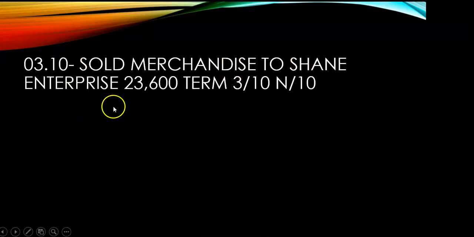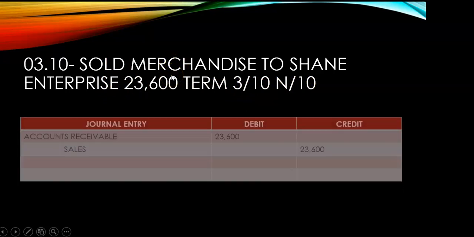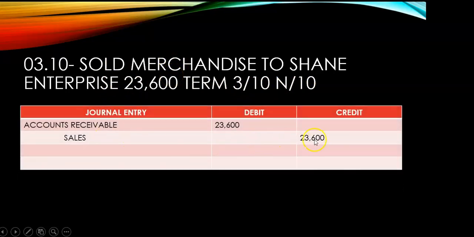Next. Sold merchandise to Shane Enterprise, 23,600, term 3/10, n/30. Okay, so nandyan na naman si sold. So, automatic, meron na naman tayong credit sales na 23,600. Bakit accounts receivable? Hindi naman na-mention na umutang si Shane sa'yo. Okay, dahil unang sa lahat, wala ka natanggap na cash at meron kang term. Nagbigay ka ng term kay Shane, so meaning to say si Shane ay umutang sa'yo. Okay, klaro. Ano yung ating clue word? Sold and term.